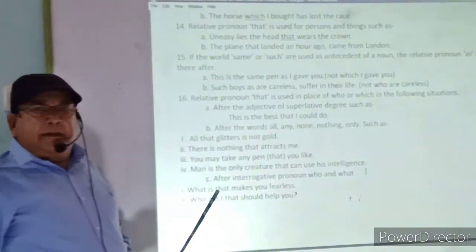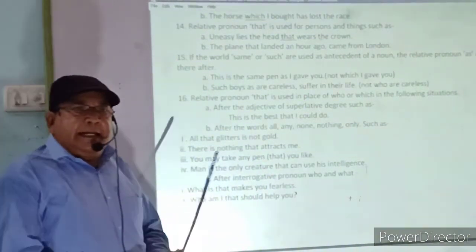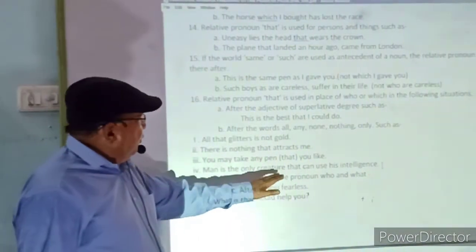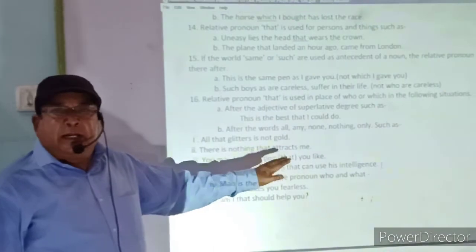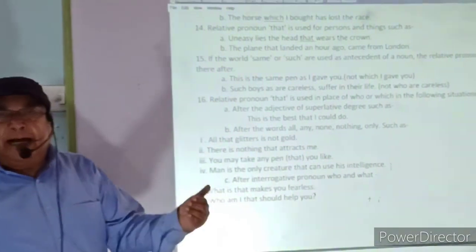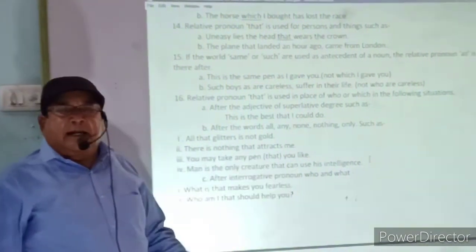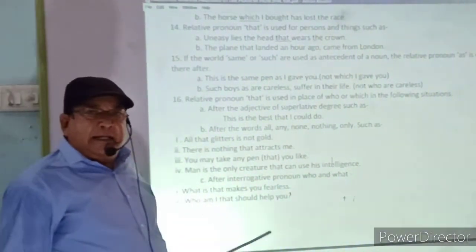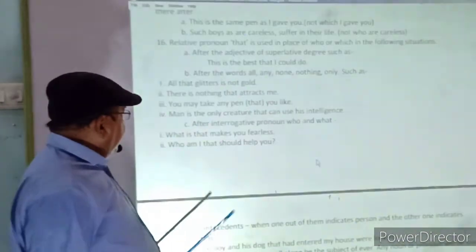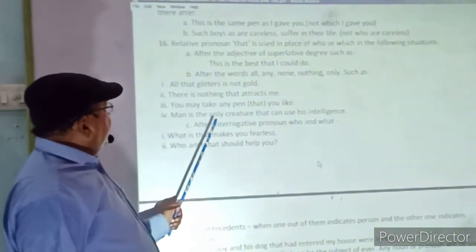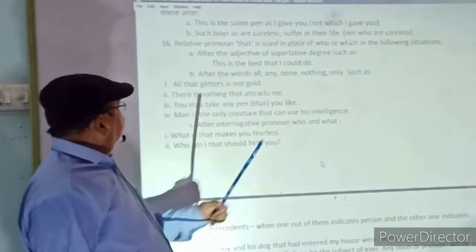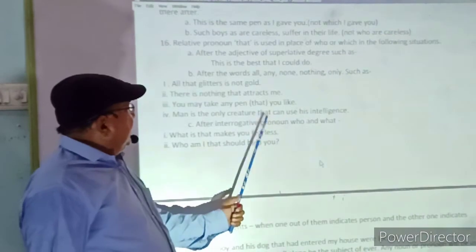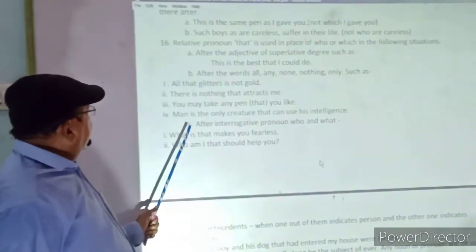In speaking, it is written in the bracket because in the slang way of speaking English, people generally miss pronouncing that in between. That's why it is written in the bracket. In a speaking language you can omit that, but in writing you cannot do it. Man is the only creature that can use his intelligence. So only is used, that's why that is the correct use.